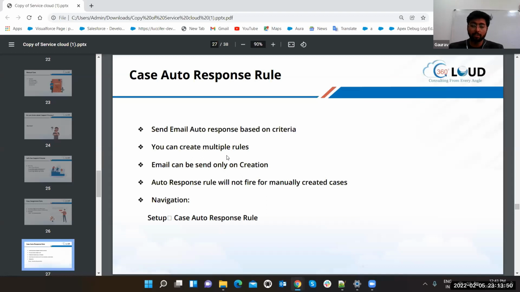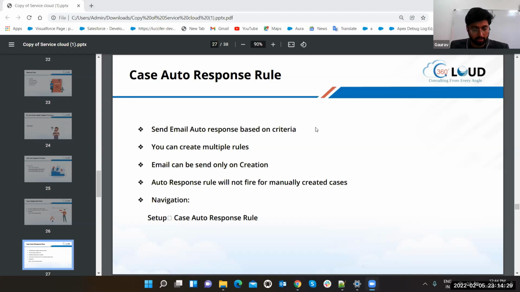So what will a case auto response rule do? Suppose the agent is not available or maybe available, it will send an email or any kind of response to your user, whether you are there or not. So the user will be satisfied that they have seen the request. Similarly, like the example I gave you, in any registration site, if you register, they show that we have registered you, we are looking into it, and we have submitted your case. They send a message or email with a simple template. That's how a case auto response rule works.